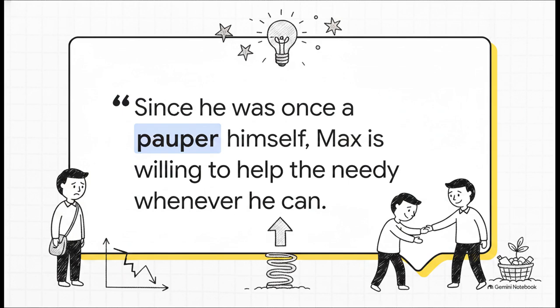The beautiful thing about learning this vocabulary in context is that it tells human stories. Take Max. Having been a pauper himself, he uses his lived experience to help the needy whenever he can. It shows that while pauper describes an economic state, it definitely doesn't have to be a permanent identity.